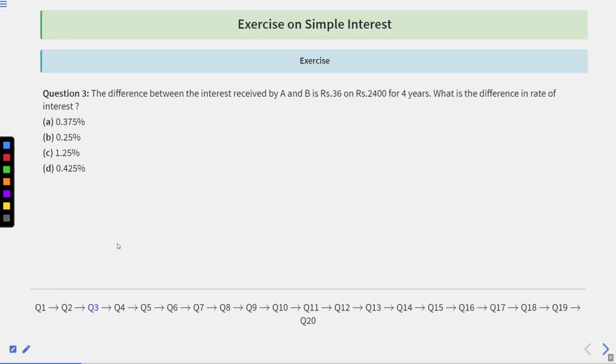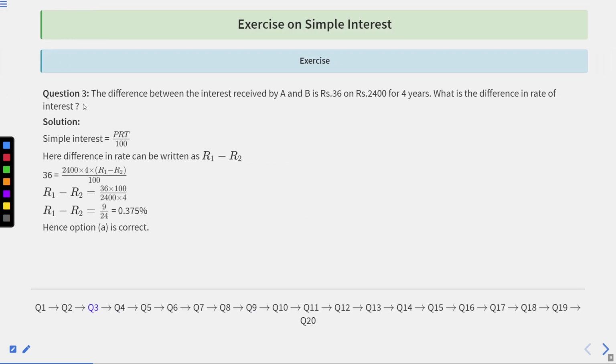Question number 3. The difference between the interest received by A and B is rupees 36 on rupees 2,400 for 4 years. So what is the difference in rate of interest? So let us have a look over the solution. So the simple interest is equal to P into R into T upon 100. Here, difference in the rate can be written as R1 minus R2.